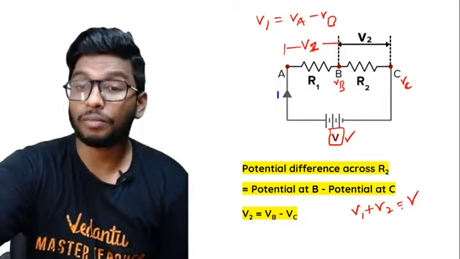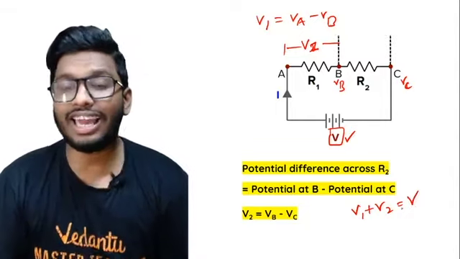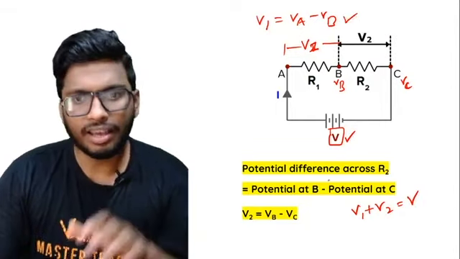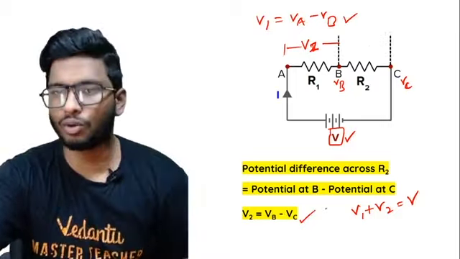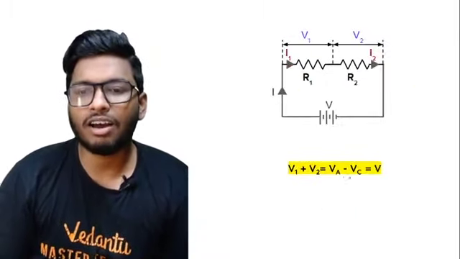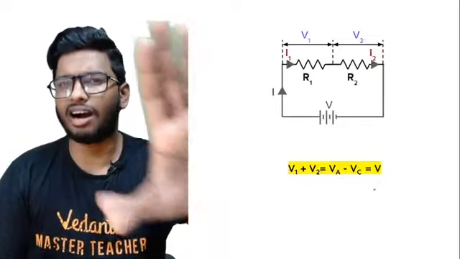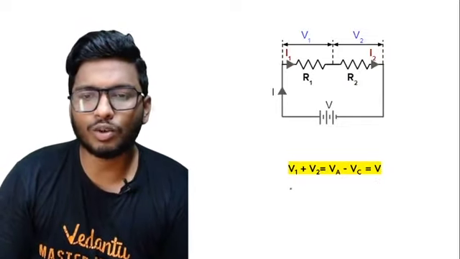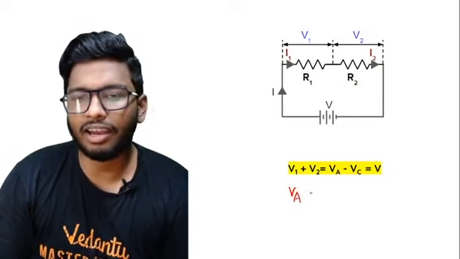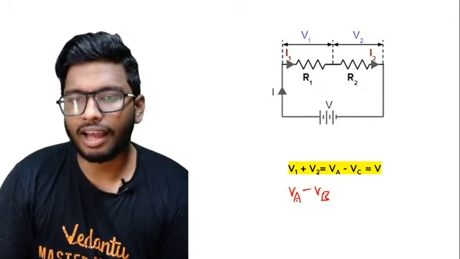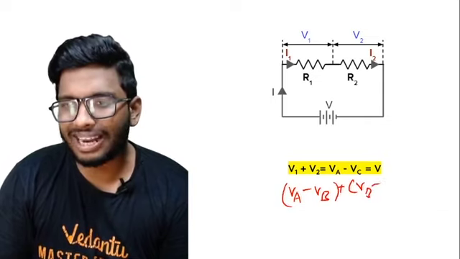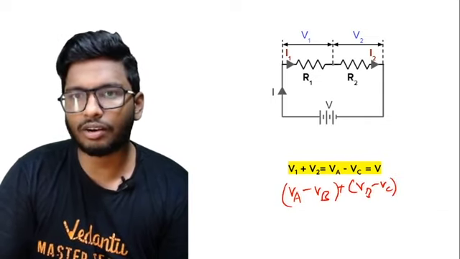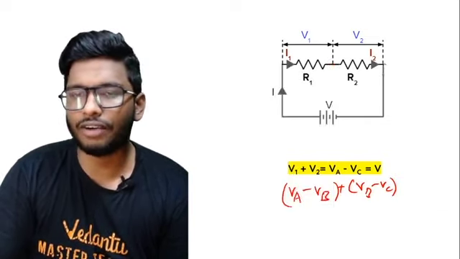Now I've already found that V1 is VA minus VB and V2 is VB minus VC. I'm going to substitute those values here. So V1 plus V2 is VA minus VB plus VB minus VC, across these two points.